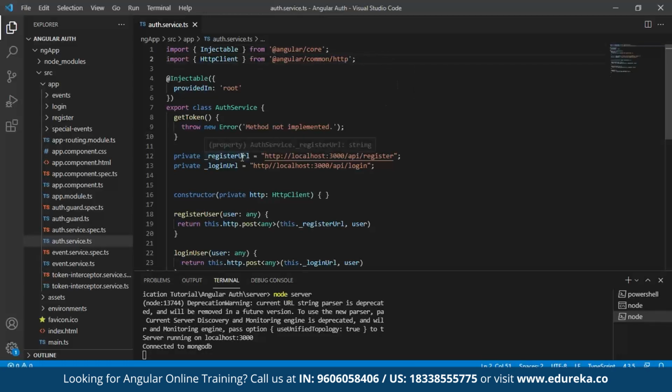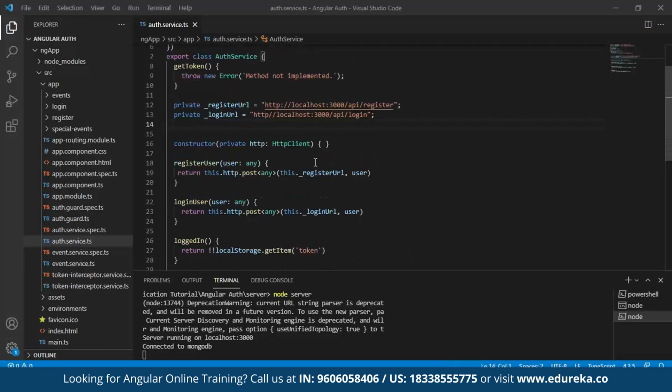With that, you can have a registration URL and login URL. Now we know what the URLs are for both registration and login, so we give the same here, API/registration and API/login. Now once you do that, make sure you create registration user and login user as well. And once this is done, connect this service to your component.